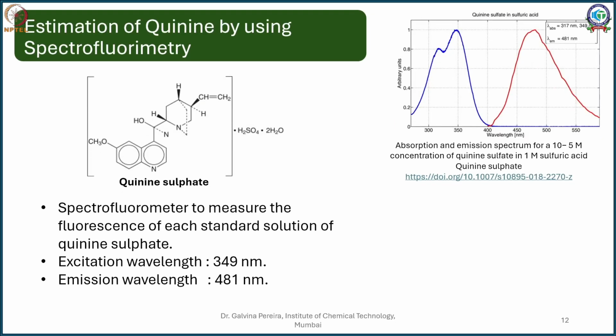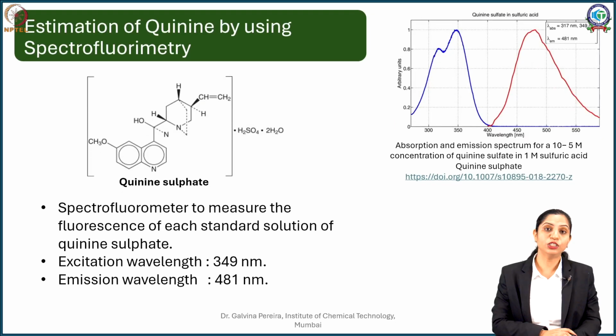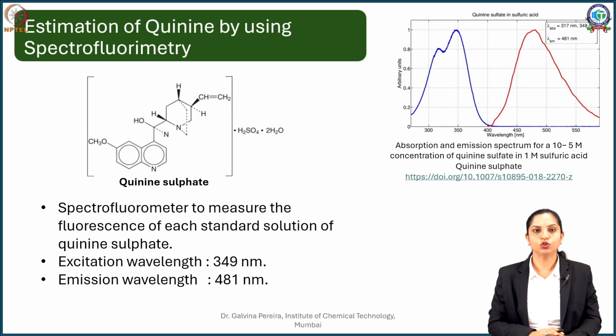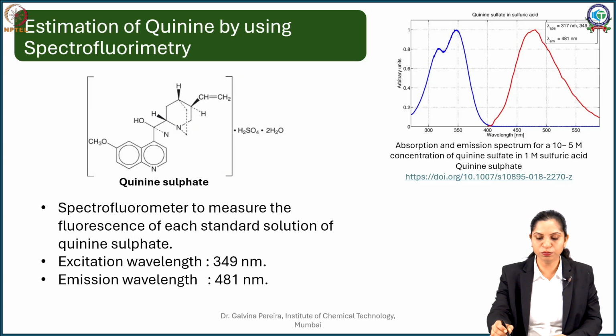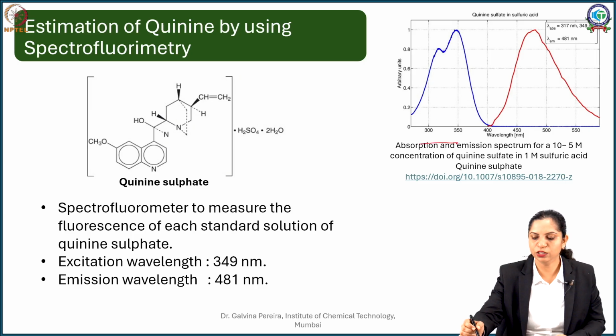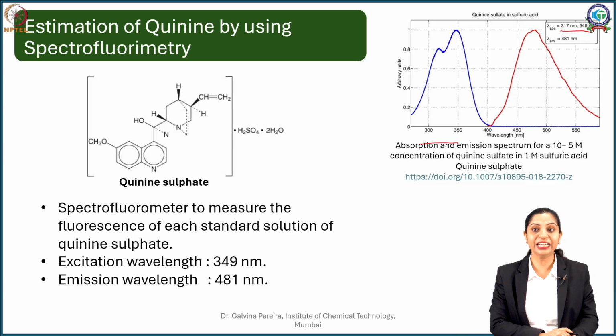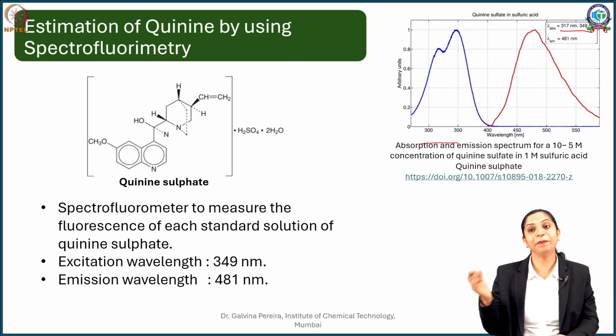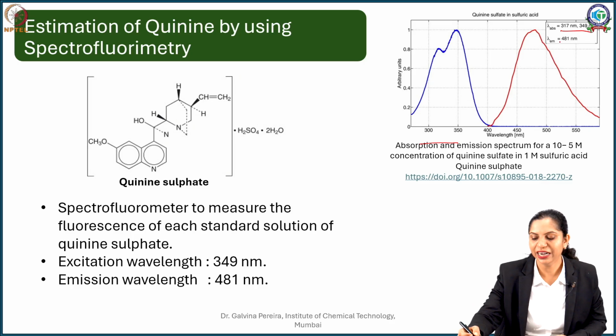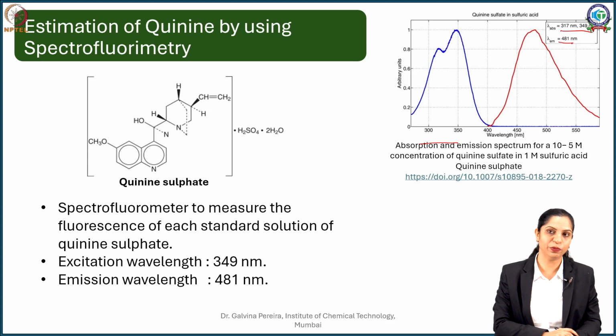Now the next one is, in some cases there are molecules which produce fluorescence. A good example of that is your quinine sulfate. Your quinine per se doesn't have much fluorescent property, but if you convert quinine into quinine sulfate, it produces fluorescence. Now what is fluorescence? Fluorescence is when the compound absorbs one wavelength, here absorbing at 317 and 349 nanometers, but emits at a much higher wavelength. In this case, it is emitting at about 481 nanometers.